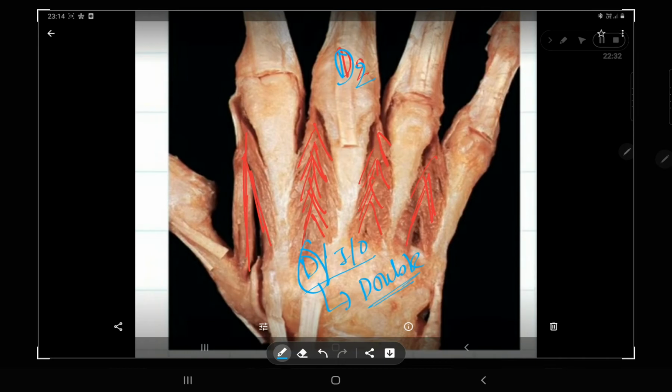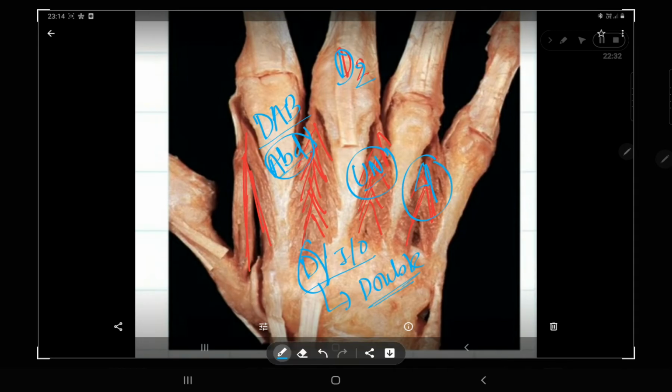So once again, I am summarizing all the things about dorsal interossei. Dorsal interossei is a bipinnate muscle. It helps in DAB. What is DAB? Dorsal interossei abduct the fingers, ABD. And one thing, dorsal interossei is supplied by your ulnar nerve. So that's a little bit about your dorsal interossei. They are 4 in number.